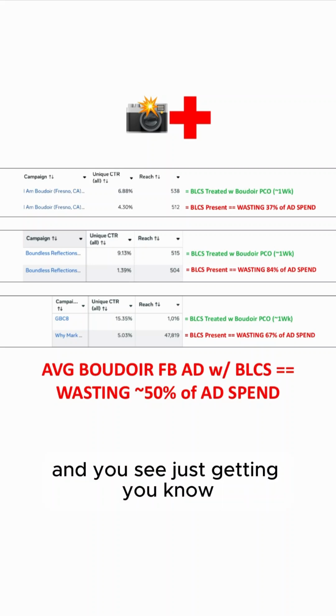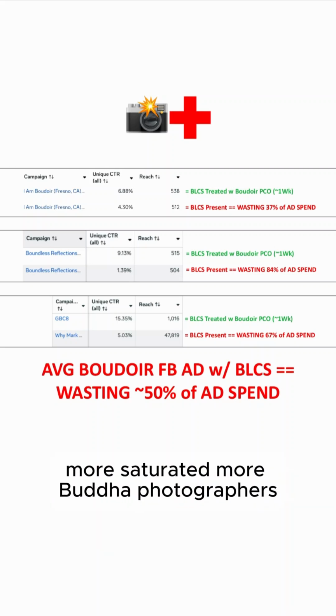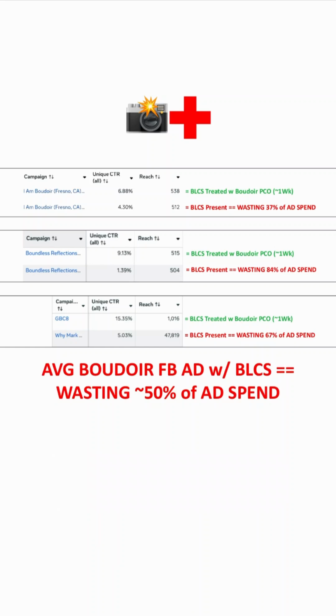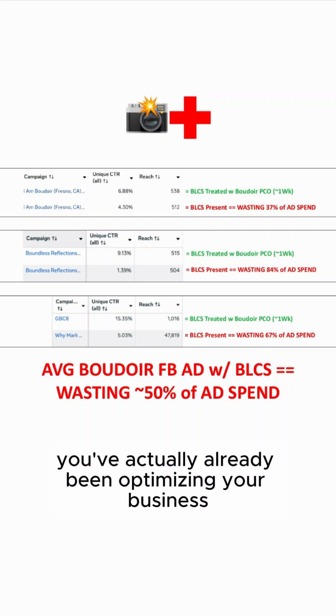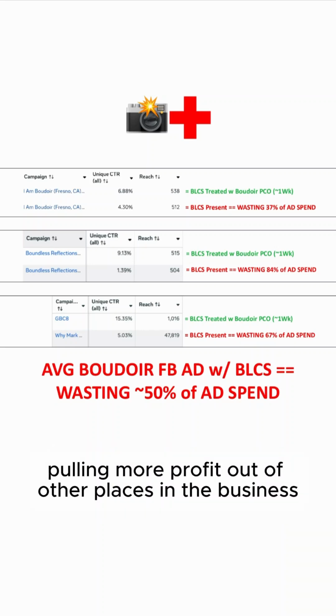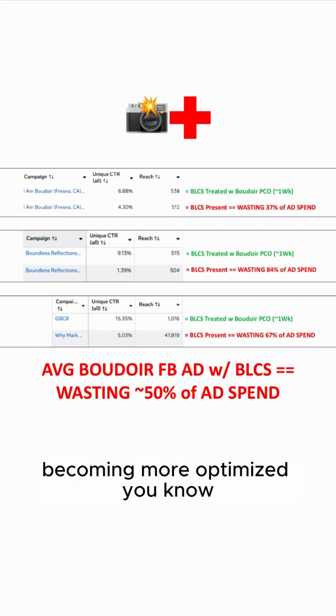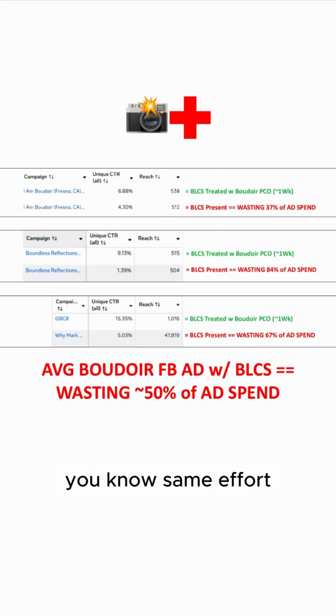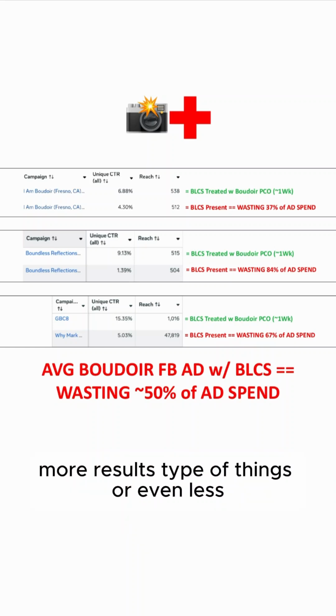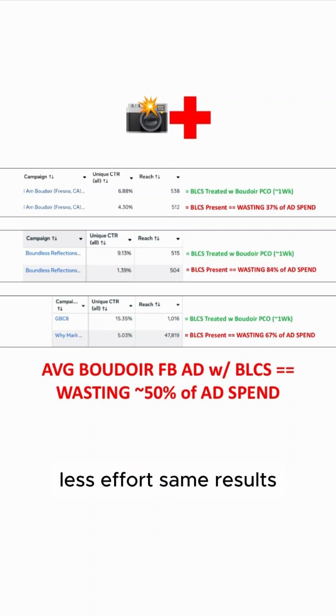And you see it's just getting more and more competitive, more saturated, more boudoir photographers. And you're seeing inflation, cost of living rise. So you've actually already been optimizing your business, pulling more profit out of other places in the business, becoming more optimized: same effort, more results, or even less effort, same results.